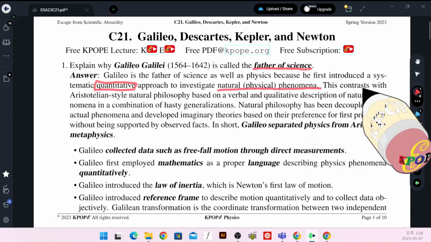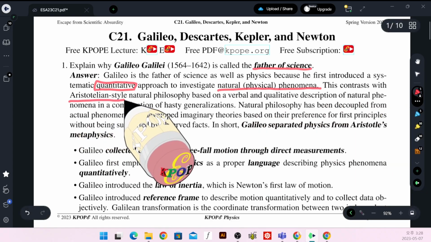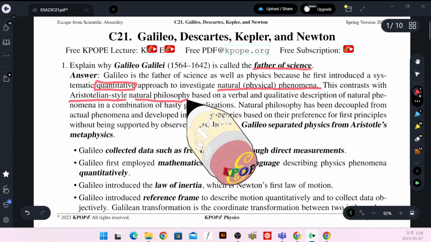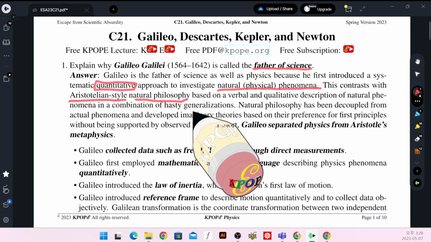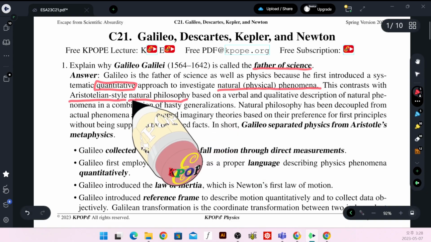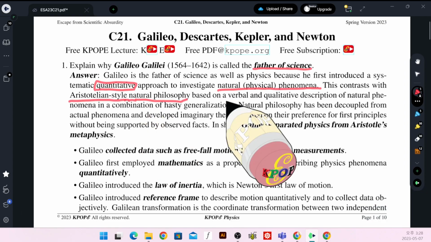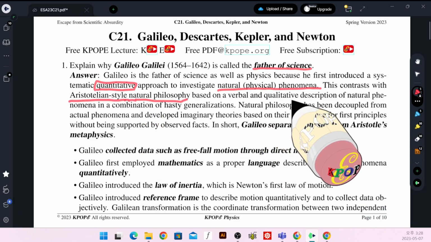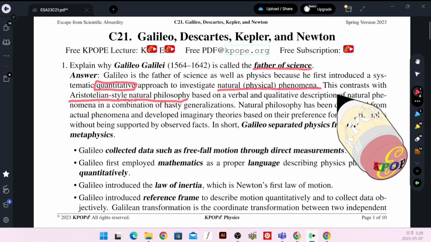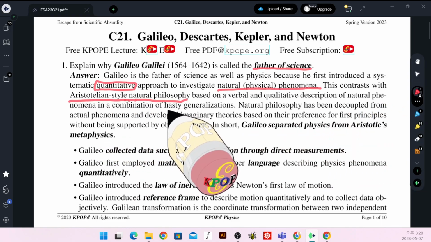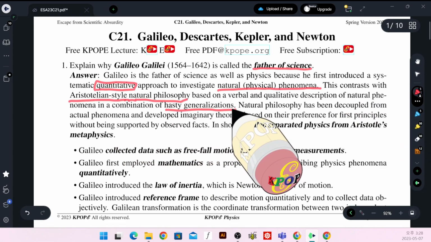This contrasts with the Aristotelian style natural philosophy. But actually, anyone can make an inference from some observed fact with our bare eyes, based on a verbal and qualitative description of natural phenomena in a combination of hasty generalizations.